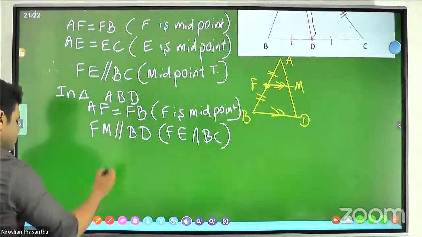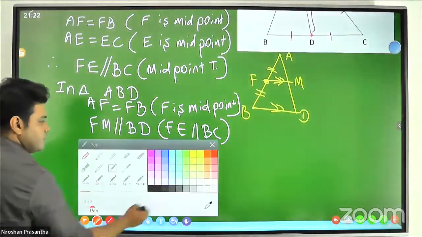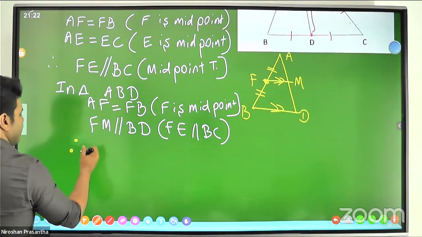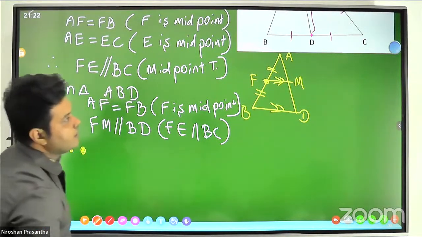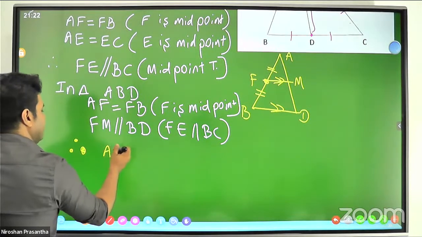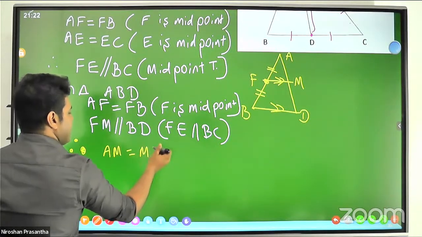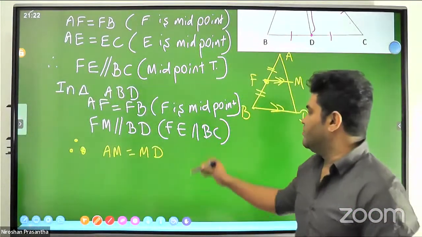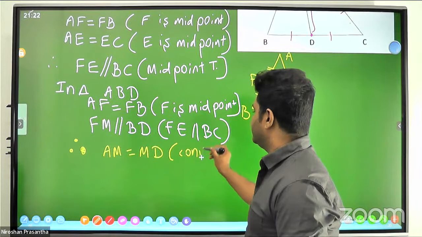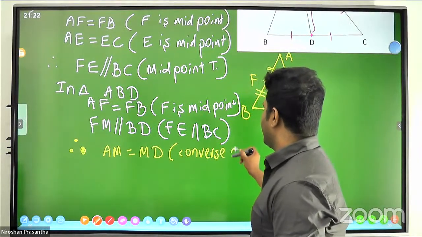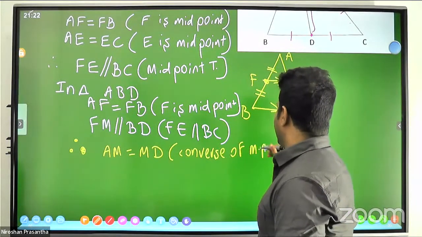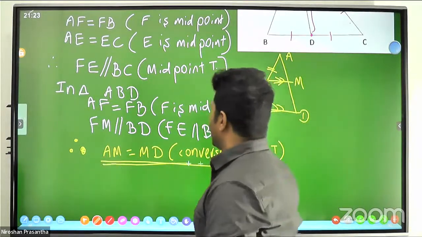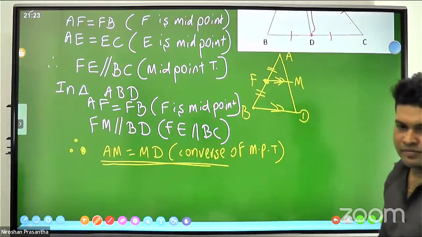Therefore, AM equals MD, by the converse of the midpoint theorem. This is part 1.